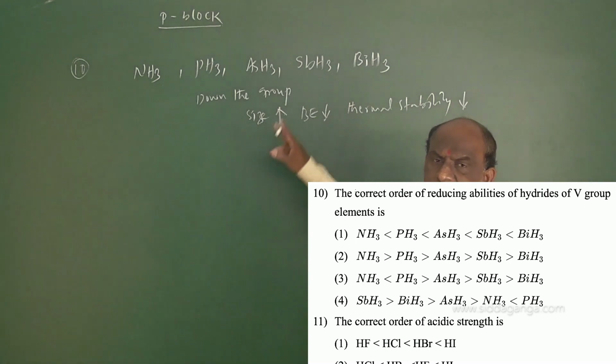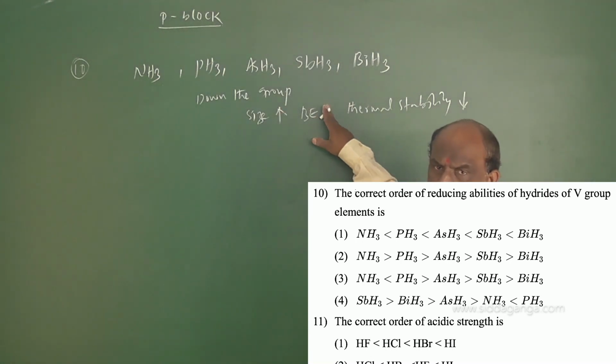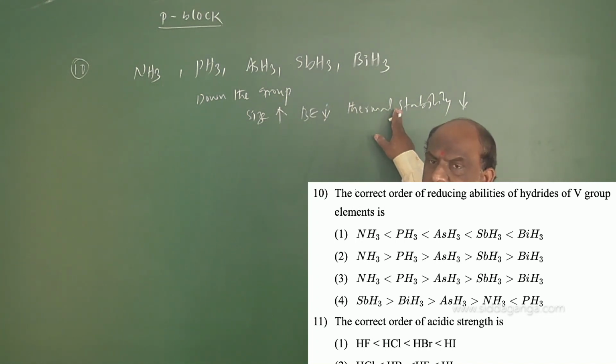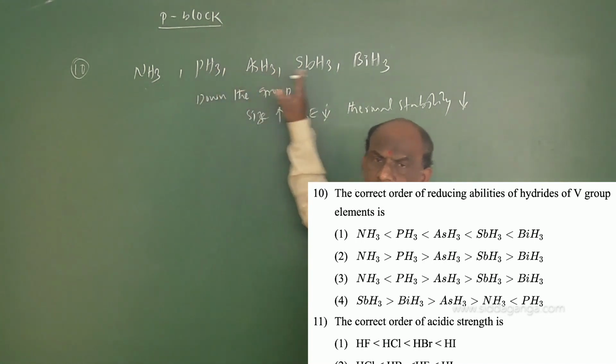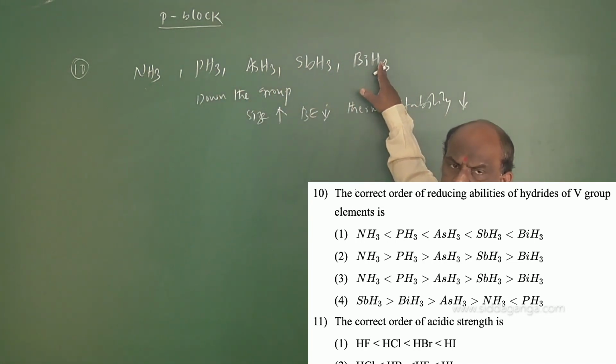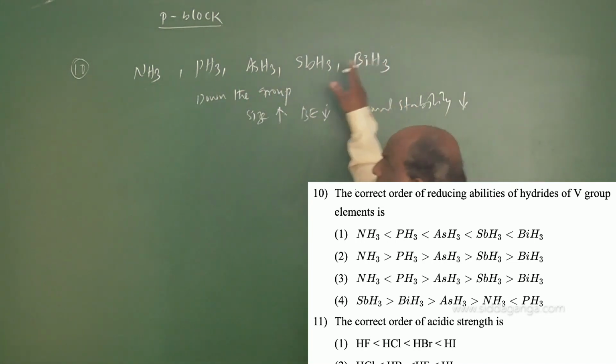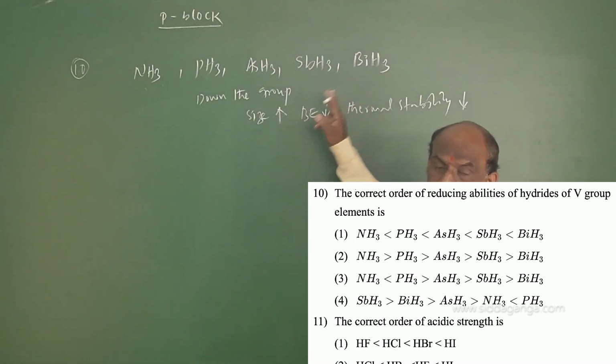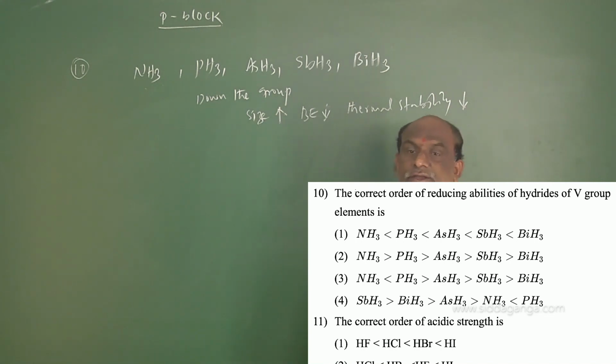Down the group, size increases. Size increases means binding energy decreases. Binding energy decreases means thermal stability decreases. Ammonia is more stable, bismuthine is least stable. Ammonia is a strong base, bismuthine is a weak base. And what was the question here? The correct order of reducing abilities. Reducing ability means ease of donating H+. Availability of H+ is easy.